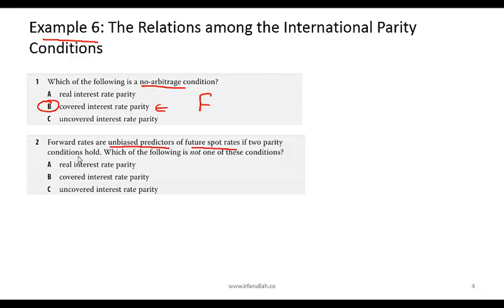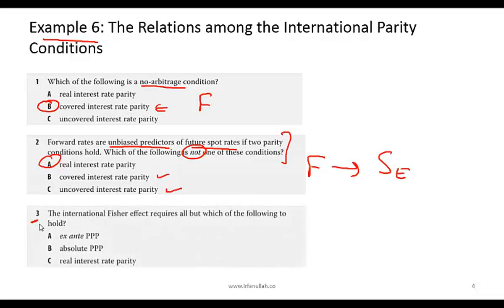If two parity conditions hold, which of the following is not one of these conditions? The correct answer is actually A. Real interest rate parity says that the real interest rates are the same in two different countries. Whether or not this holds does not impact the statement over here. For forward rates to be an unbiased predictor of expected spot rates in the future, then both covered interest rate parity and uncovered interest rate parity need to hold.